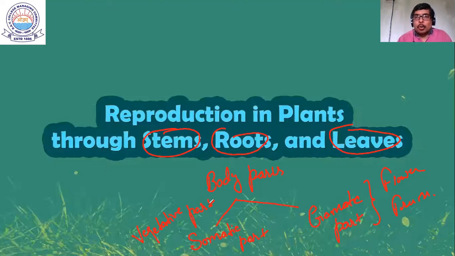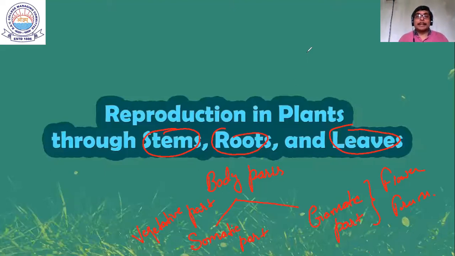Vegetative part is also called somatic part, matlab general body part, and gametic part means the part of the body which is meant for reproduction, right? The part of the plant responsible for reproduction is the flower and fruit.